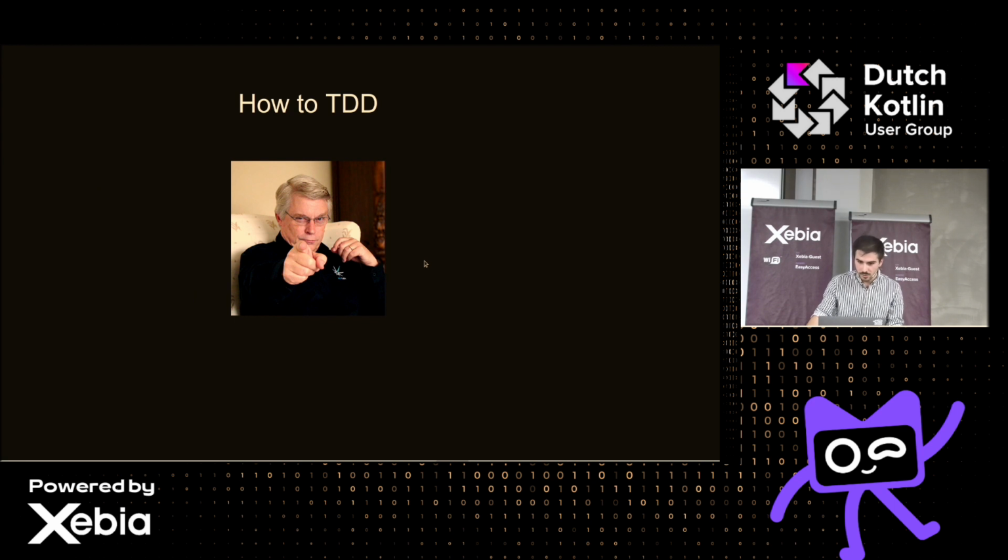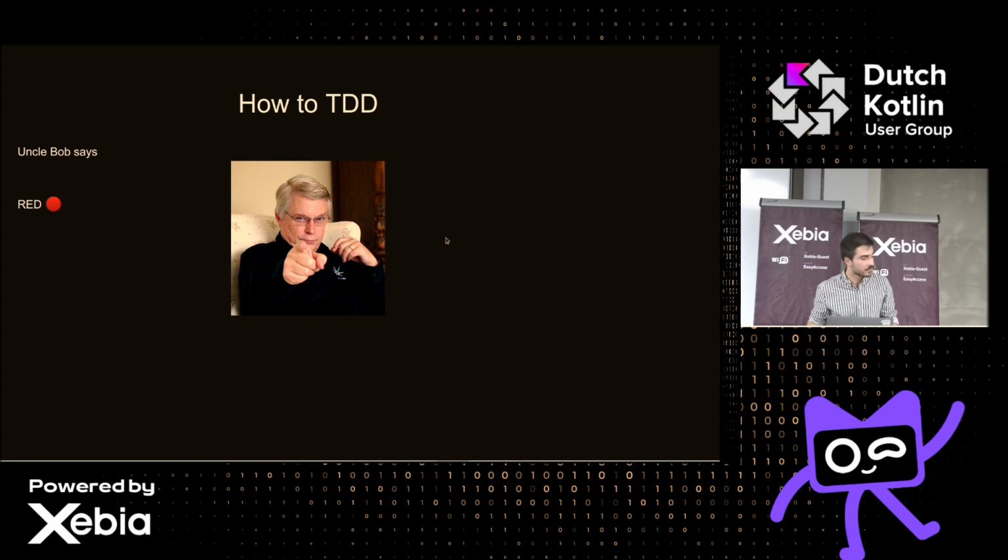So how to do it? Who knows who this guy is? Uncle Bob, yes. So what does Uncle Bob say? Uncle Bob says red, and by red we actually mean writing a failing test. A failing test might be a test that doesn't compile, that fails on assertion, anything that doesn't make the test go green. And then you do green. What does green mean? It means make it pass. And then what do you do? You refactor.